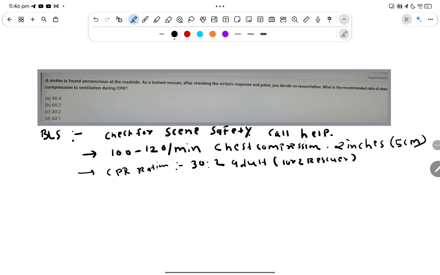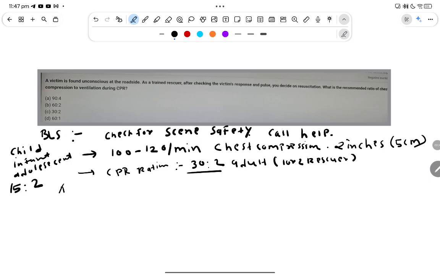For a child, infant, or adolescent, if there are two rescuers, the ratio should be 15:2. If there is one rescuer, you can give the same as for an adult.